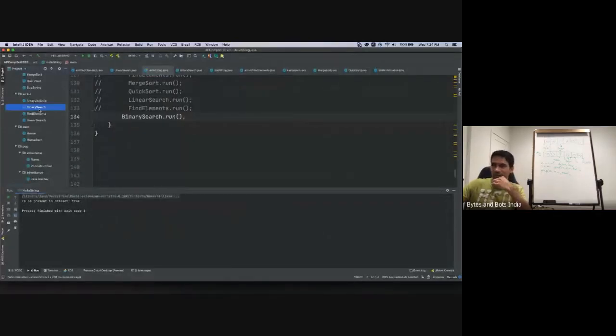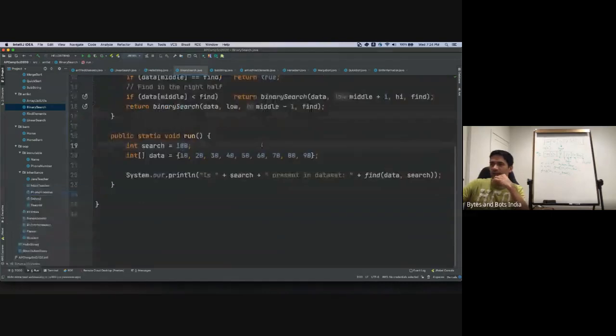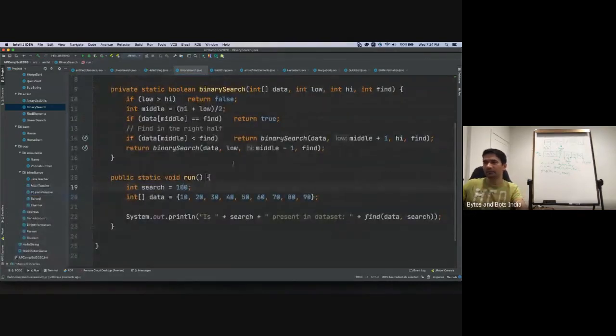Now let's change it to something else. Let's say 100. Is that present? The result expected is false. And then we get false. So it does work, and this is as simple as binary search using recursion, right?